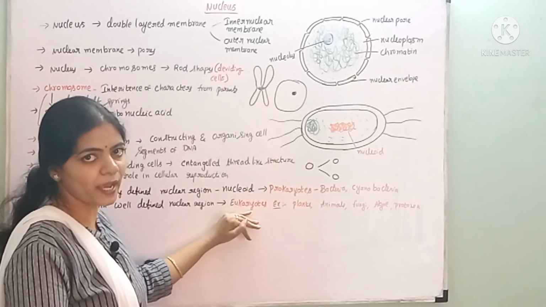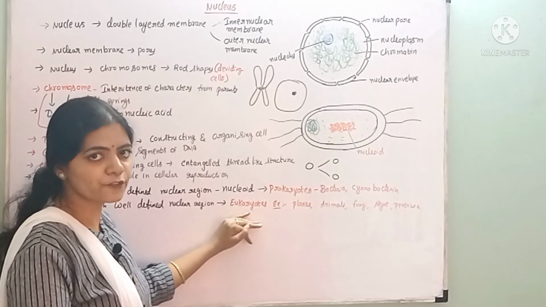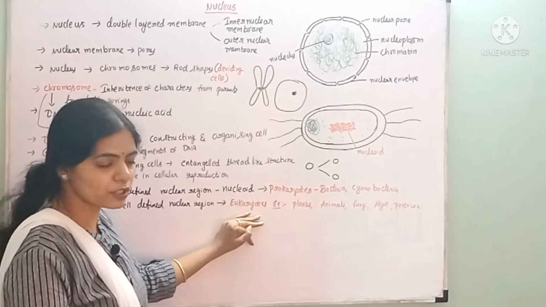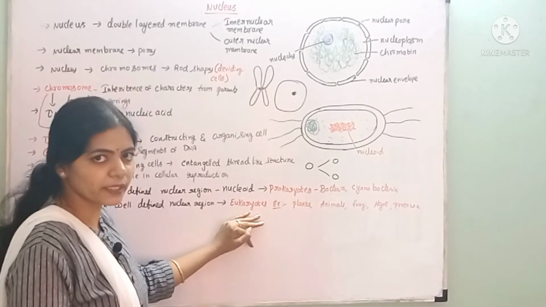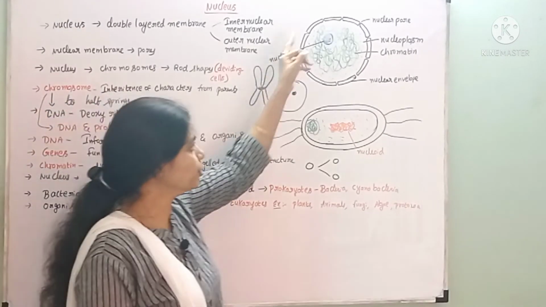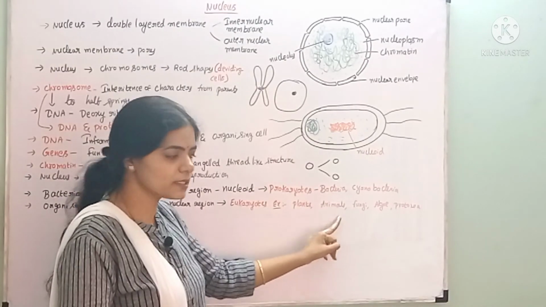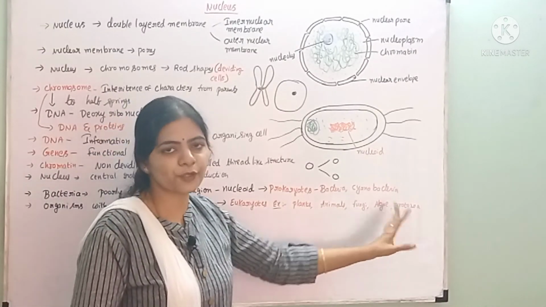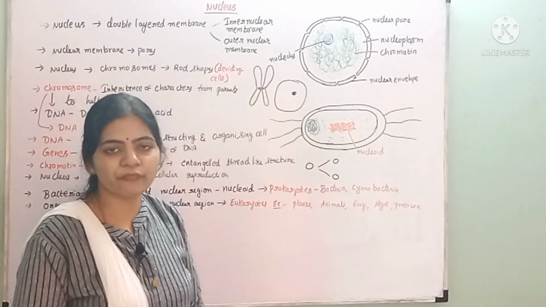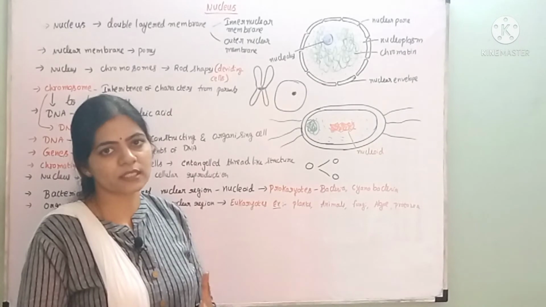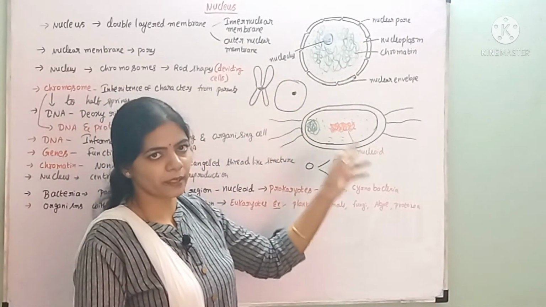Eu means true, karyon means nucleus. They consist of a true and well-developed nucleus. Examples of organisms with a true nucleus surrounded by the nuclear membrane are all plants, animals, fungi, algae, and protozoa. They consist of a well-defined nuclear region in which the nucleus is surrounded by the nuclear membrane.